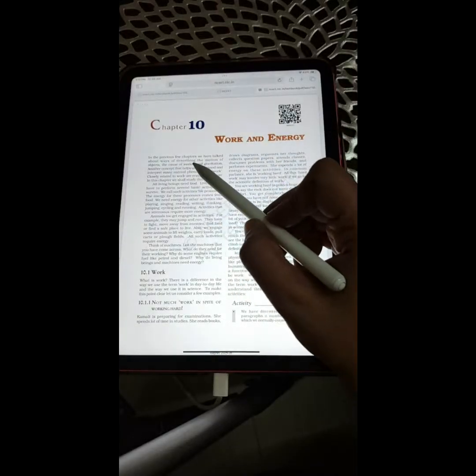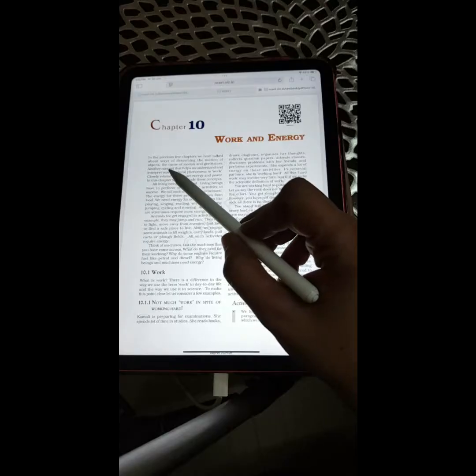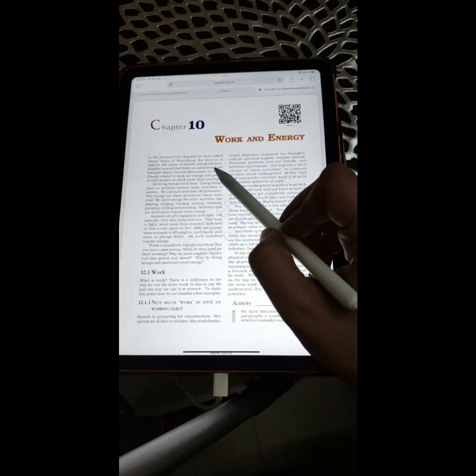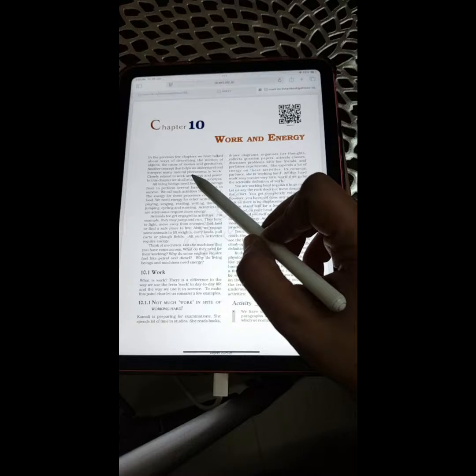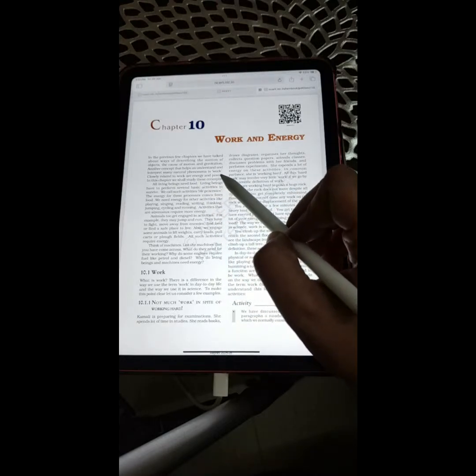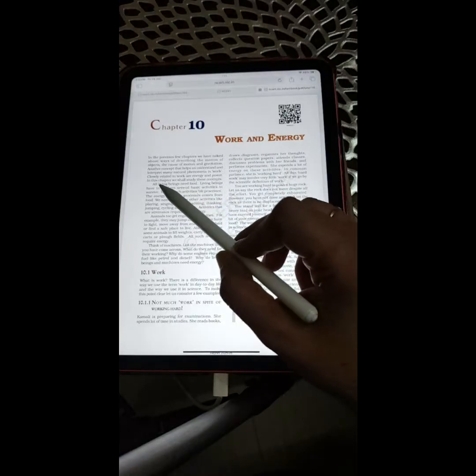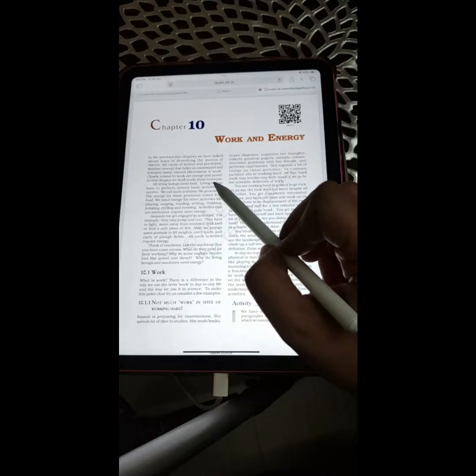In the previous few chapters, we have talked about ways of describing the motion of objects, the cause of motion and gravitation. Another concept that helps us understand and interpret many natural phenomena is work. Closely related to work are energy and power. In this chapter, we shall study these concepts.